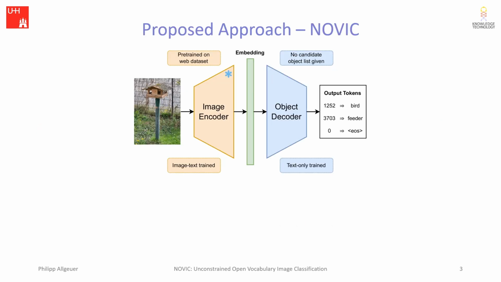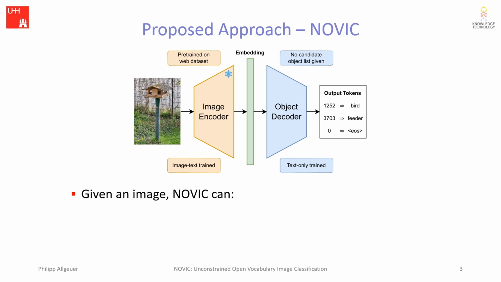To this end, we propose NOVIC, an approach where input images are first encoded by a high-performing CLIP model and then generatively decoded as an object classification label using a newly trained so-called object decoder. This decoder exclusively receives the CLIP embedding vector as input, and as output simply produces the best matching object noun it can. You can think of this whole architecture as efficiently chaining a CLIP image encoder with an inverse of the corresponding text encoder trained for the specific task of object prediction.